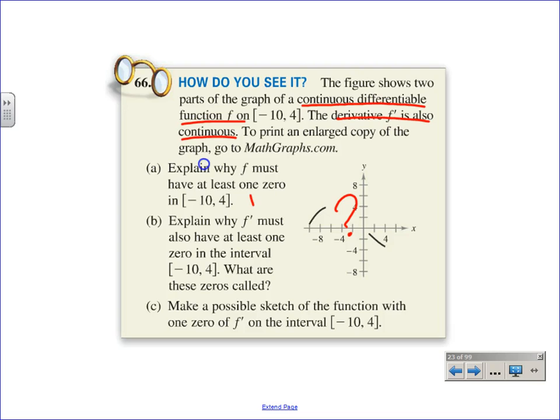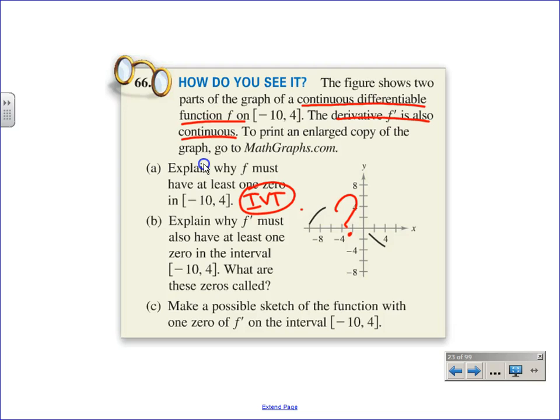IVT. Good, Ryan. Because where do you see the function over here in between -10 to -8? It's above. And where do you see the function over here in between 0 to 4? It's below. Well, to go from above to below, IVT, if this function is continuous, which they say it is, what's it going to have to do at least once? Cross through. Can it do it lots of times? Yeah, but at least once. IVT, we could use the actual definition of the theorem, but that's okay.